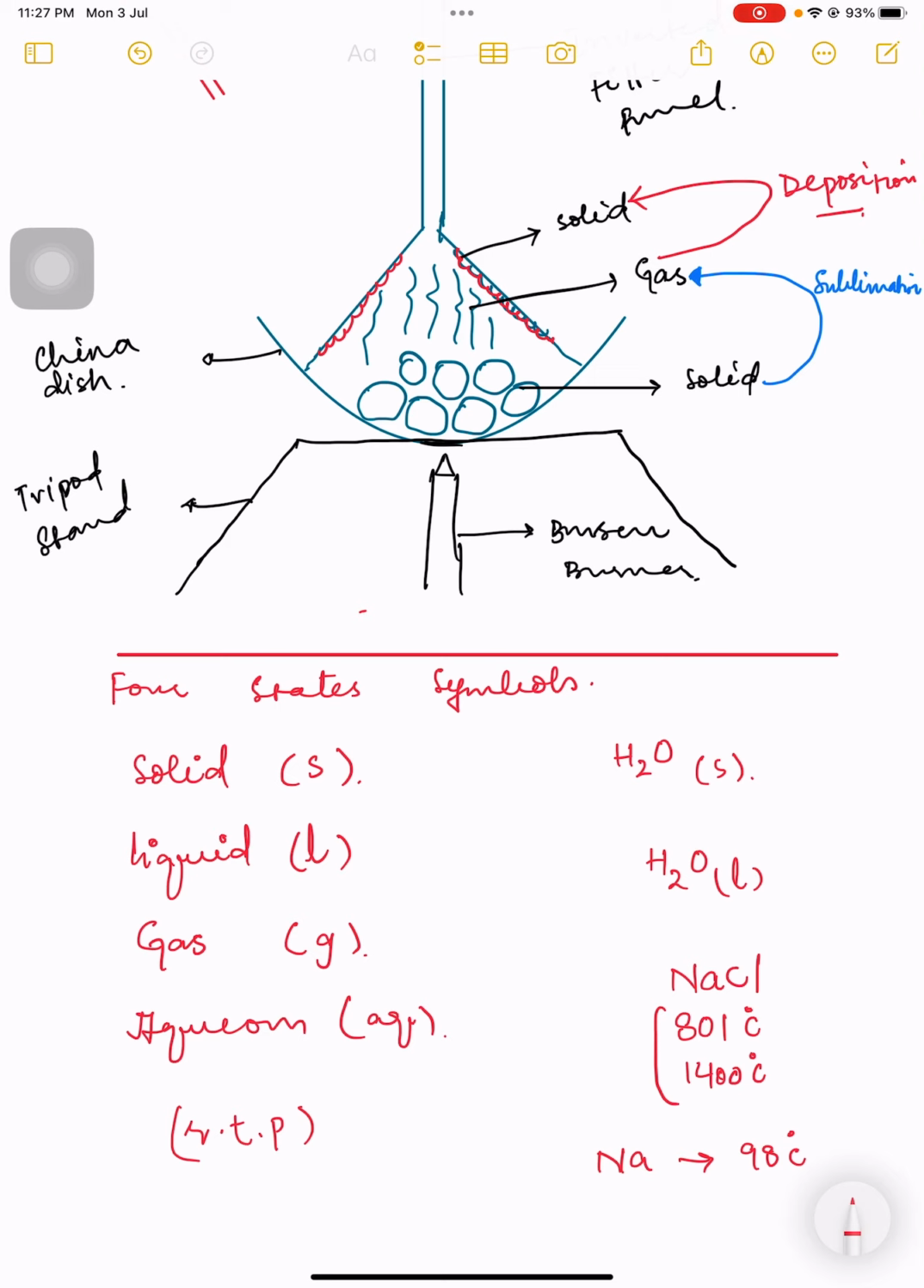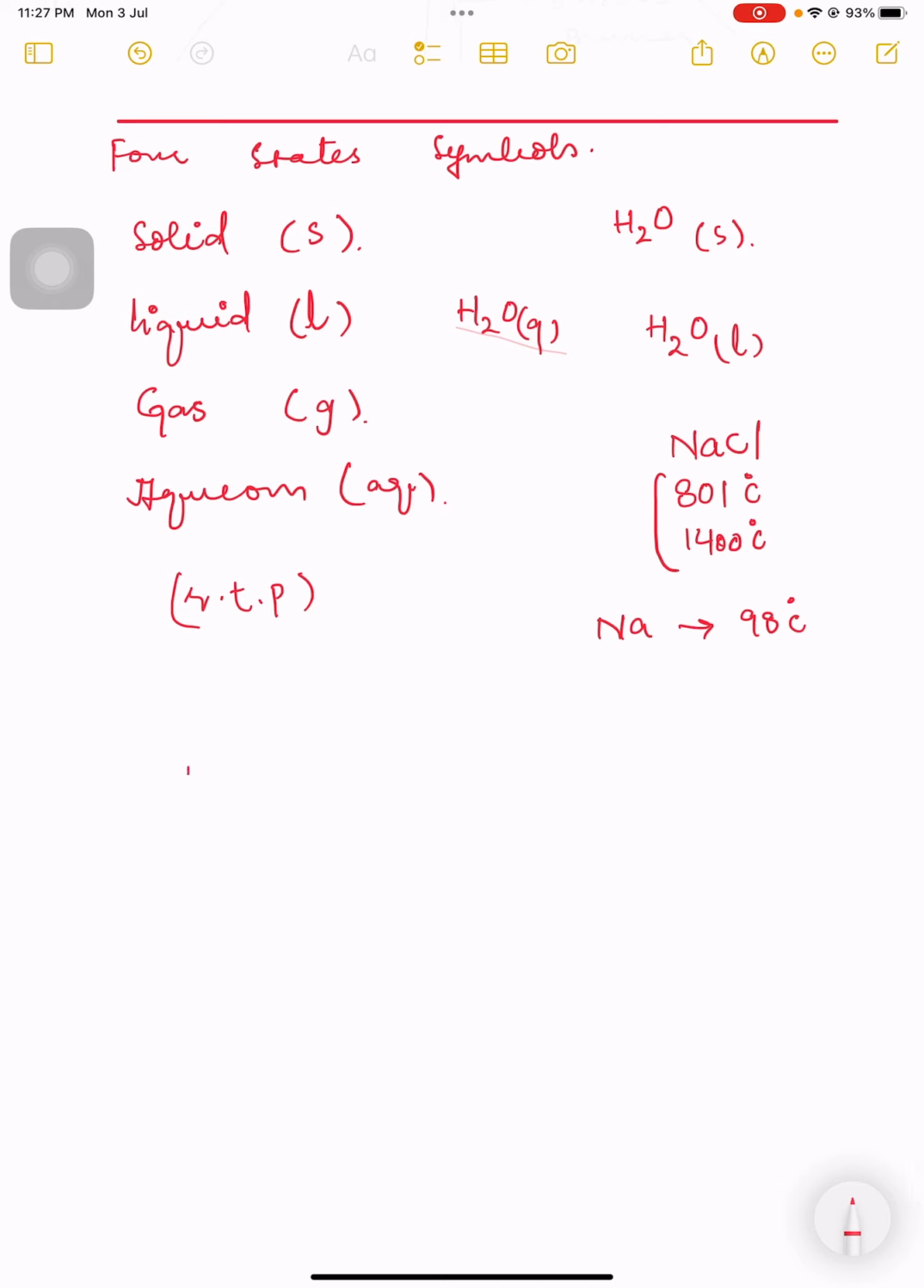But for example, if we are saying water is in the gas state, it means that it is in the steam form. So this is the state symbol which I have written here. When we are talking about the aqueous state, for example, we say NaCl and write aqueous over there. It means that NaCl is dissolved in water. Aqua means water. Aqueous means that substance is dissolved in water, that substance has water along with it.